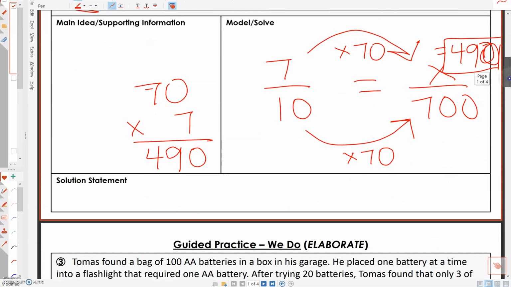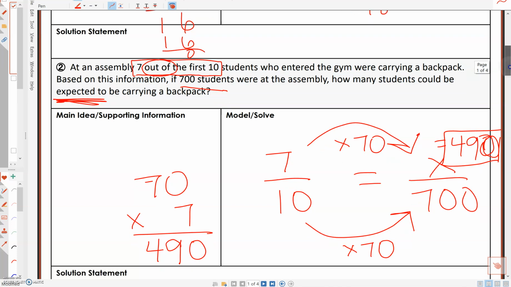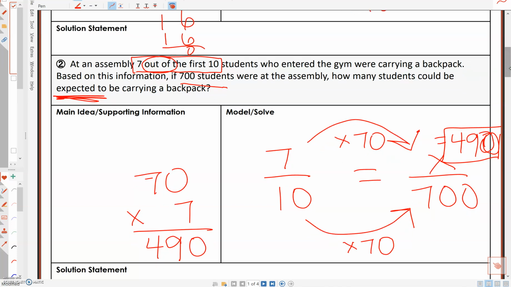On this one, 7 out of 10 students had backpacks. So we did 7 out of 10 in a fraction, x over 700, 10 to get to 700. That was times 70. So then we do it at the top as well. 7 times 70 gave me 490.